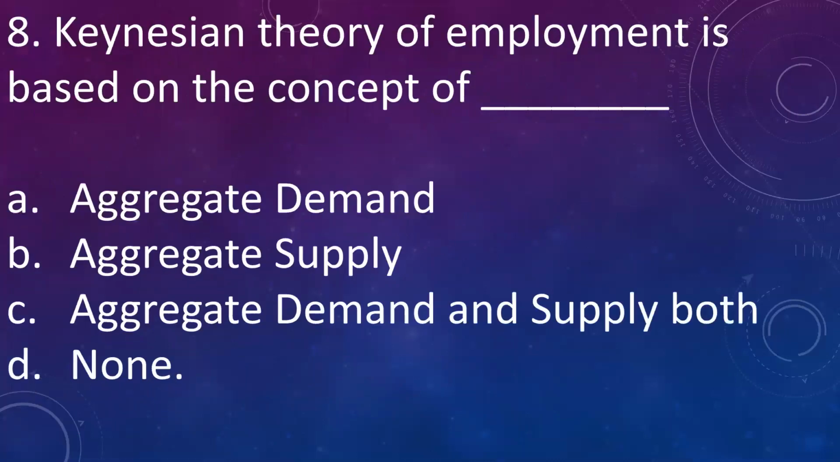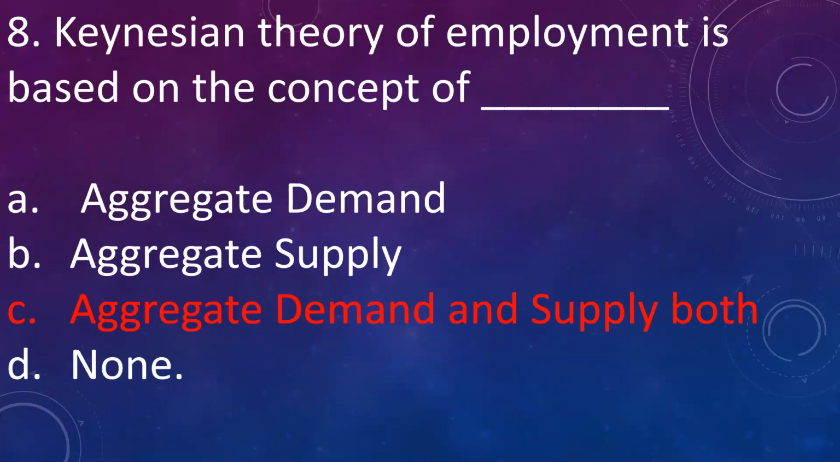Our next question is, Keynesian theory of employment is based on the concept of A. Aggregate demand, B. Aggregate supply, C. Aggregate demand and supply, D. None. Answer is C. Aggregate demand and supply.